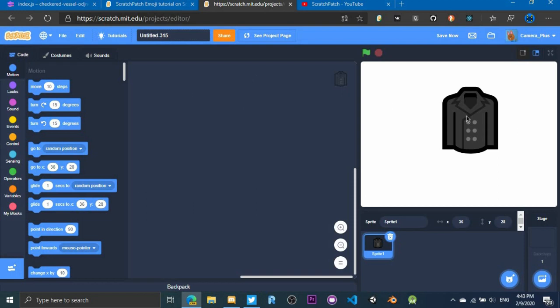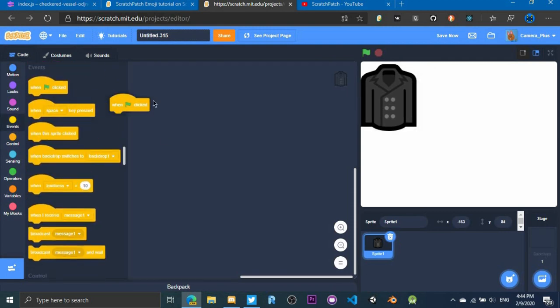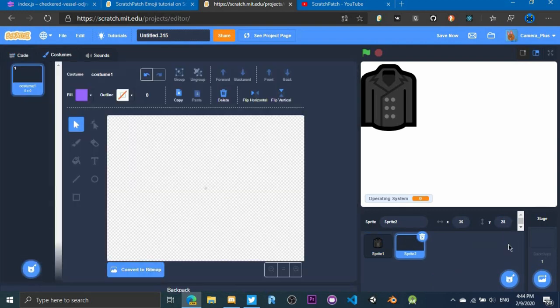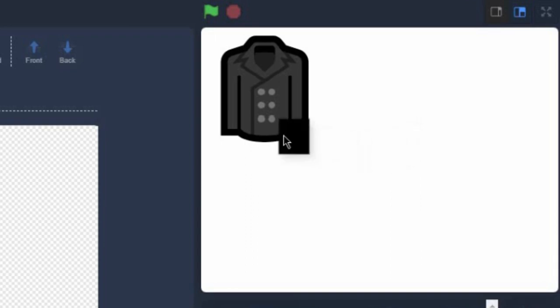The next thing we need to do is to move the sprite somewhere to the corner. That's not important though. Okay, let's now create a new sprite that will actually detect the color of the emoji by hovering over that cat button and then pressing on a pen icon. After that, go to the Costumes tab and draw something not quite small but also not quite big. I'm gonna go with this black square. Again, position it on the right spot so it would overlap your first sprite.